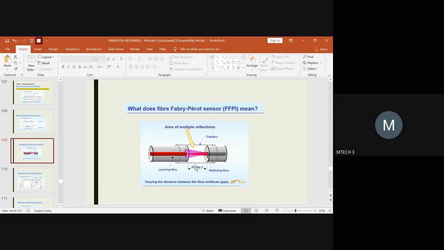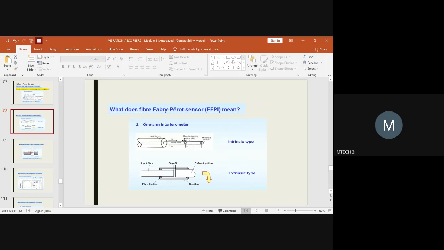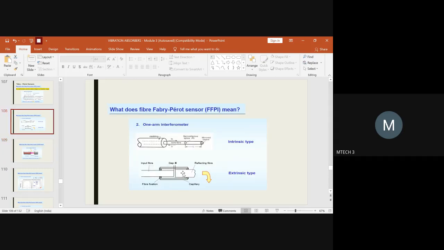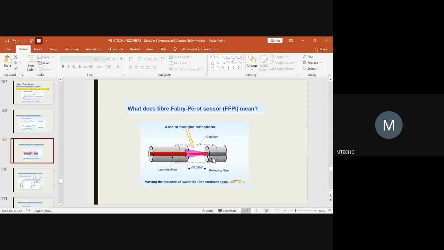Okay, and I told you that all these variations happen with respect to the air gap you have between the mirrors. So we explained the partial reflective mirror and fully reflective mirror in the case of intrinsic. Now we haven't studied what happens in the case of extrinsic type. In the extrinsic type, I have just magnified this part here. So you will have the input fiber and the reflecting fiber. This is your input fiber and this is the reflecting fiber.